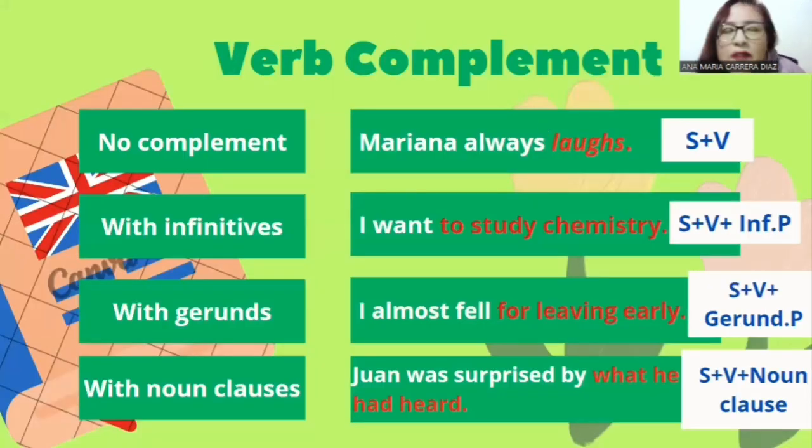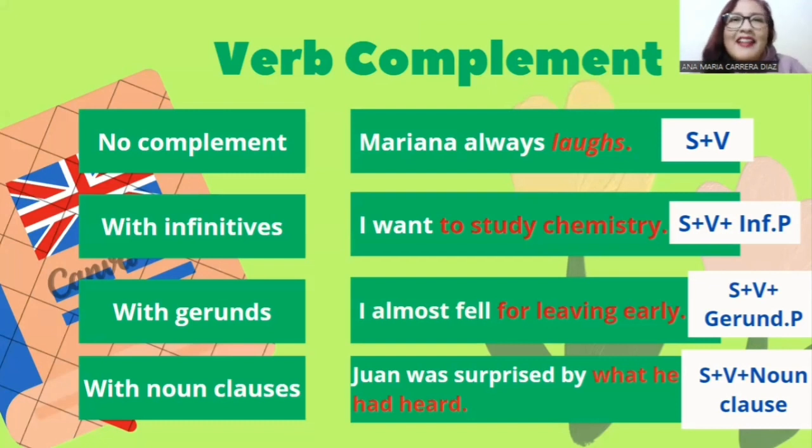About the verb complements, it refers to a word, phrase, or clause that follows the verb to strengthen the meaning and the impact of the verb in the sentence. In this context, we have four categories: no complement, with infinitives, with gerunds, and with noun clauses.